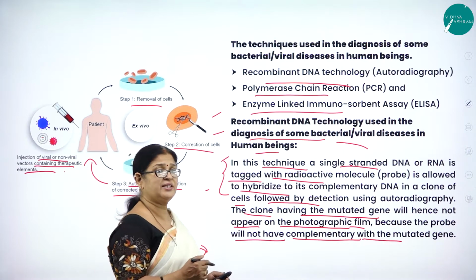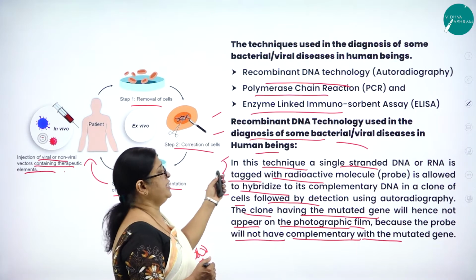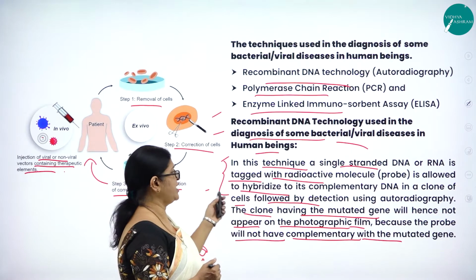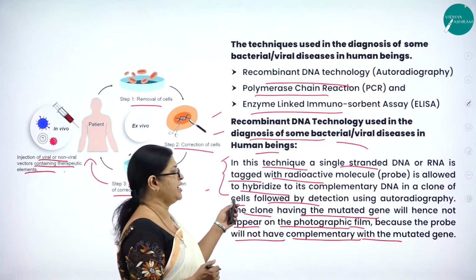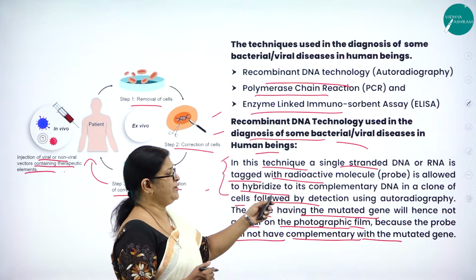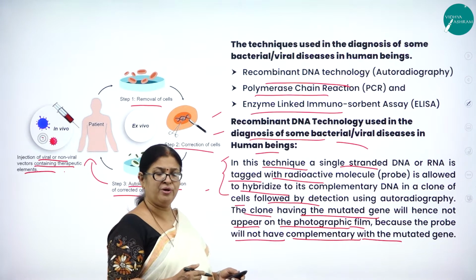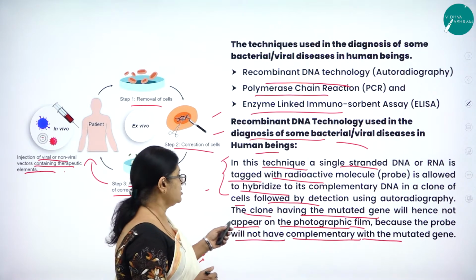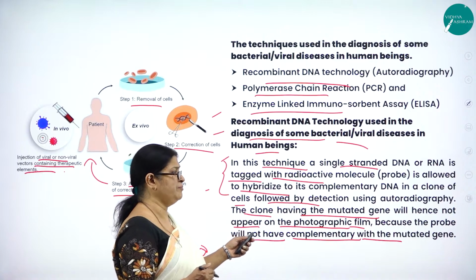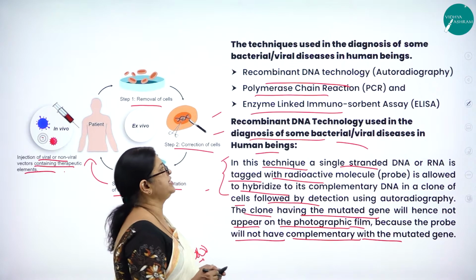So what is the technique used in rDNA technology, also called autoradiography? In this technique, a single-stranded DNA or RNA is tagged with a radioactive molecule called a probe and is allowed to hybridize to its complementary DNA in a clone of cells, followed by detection using autoradiography. So the clone having the mutated gene will not appear on the photographic film because the probe will not be complementary to the mutated gene.